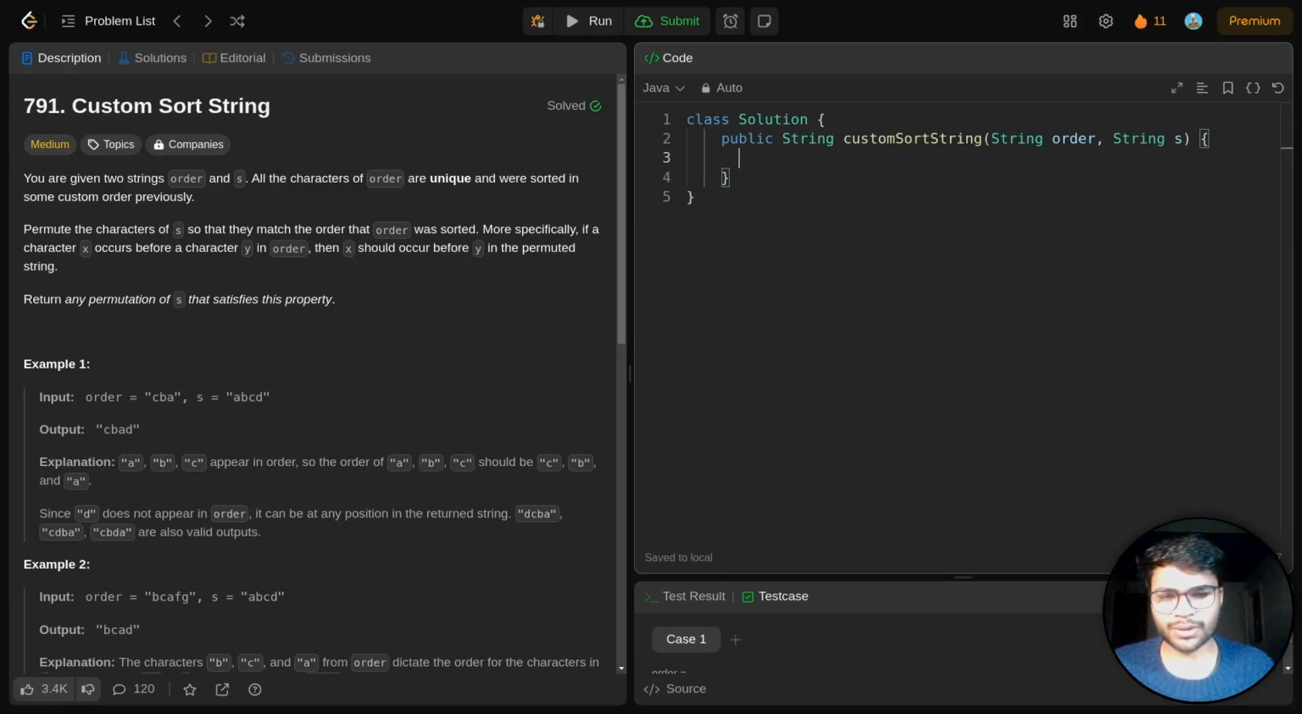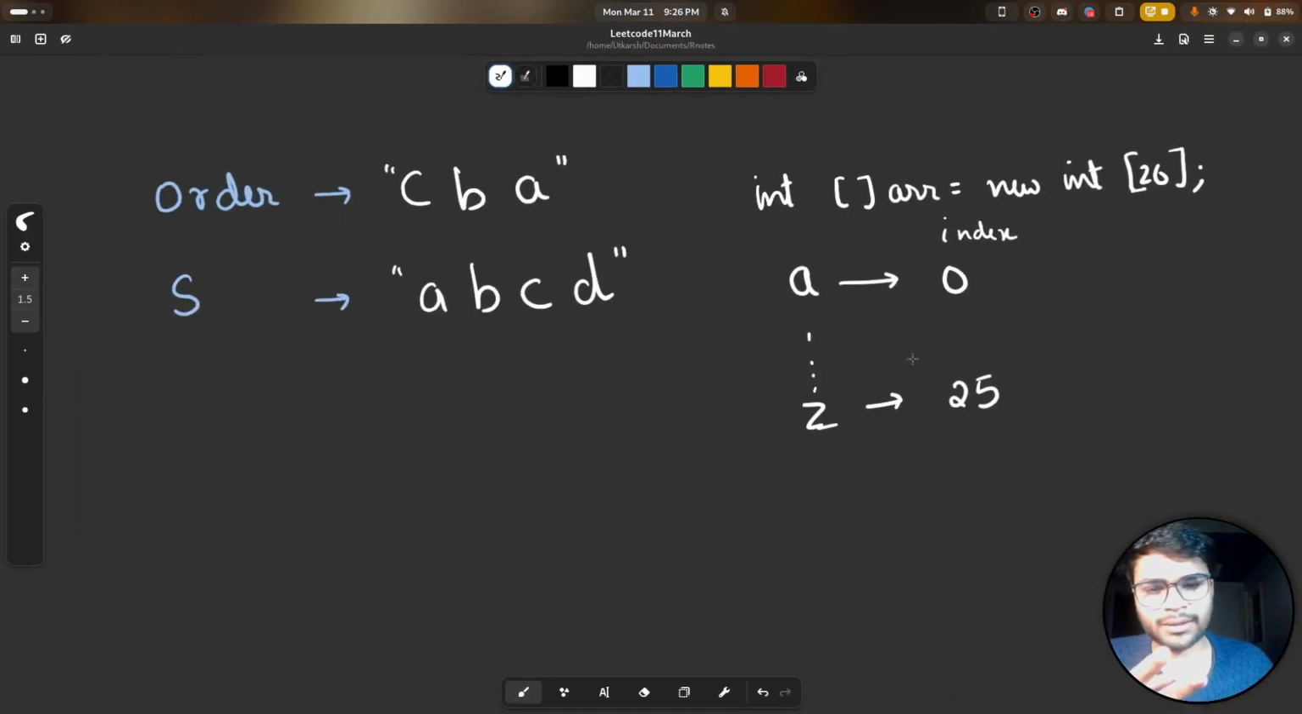This question can be solved by two methods. You can either use an array or you can use a map. If you understand the approach using the arrays, the map approach is really similar. So let us first understand how we'll approach this problem using an array. We have two strings here, one is order and another is string s.